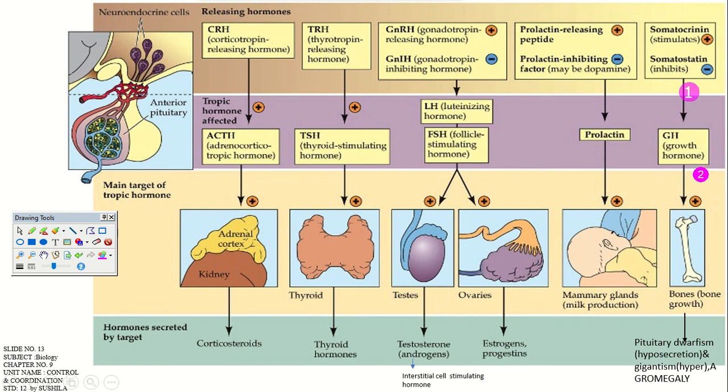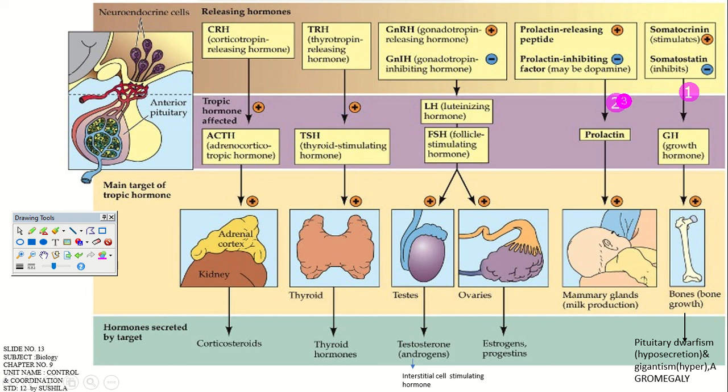For growth hormone, it is also there. The production of growth hormone ultimately leads to physiological growth, where bone is required. Production of bone is very important in that. If hyposecretion of this growth hormone occurs, it leads to pituitary dwarfism, that is short height, right? Ultimately, if no growth is there, then obviously dwarfism takes place, that is due to the pituitary gland. That is why pituitary dwarfism. If it is hypersecretion, then that is gigantism. If there is enlargement of our hands, legs and other parts of the body, it leads to acromegaly, right?